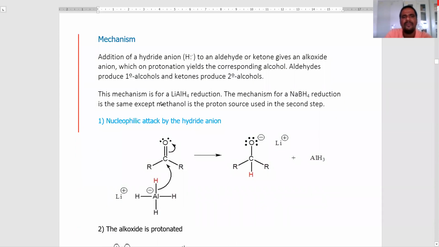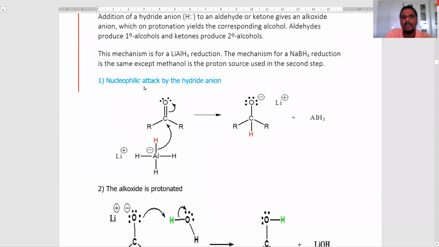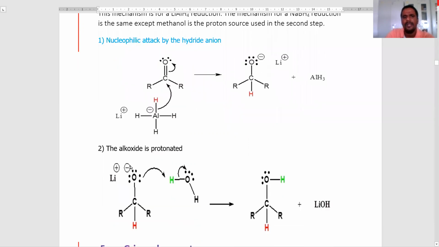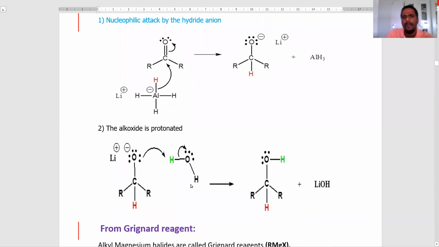The mechanism involves two steps. The first is nucleophilic attack by the hydride ion onto the carbonyl carbon of the carbonyl compound to produce an alkoxide ion. Next, the second step is that the alkoxide ion is protonated by a proton source, which may be an acidic medium; protonation means hydrolysis. This is followed by hydrolysis to produce the alcohols. This is the preparation of alcohols from carbonyl compounds.